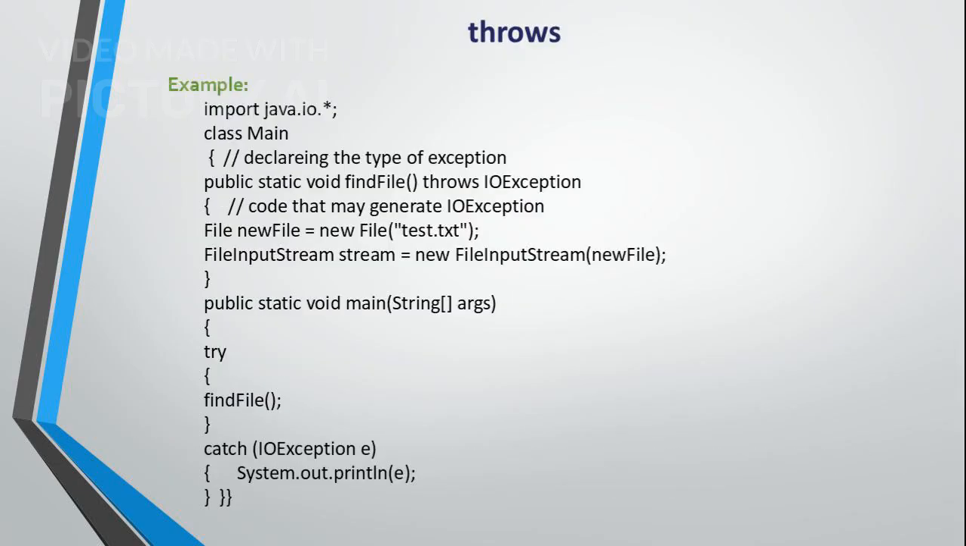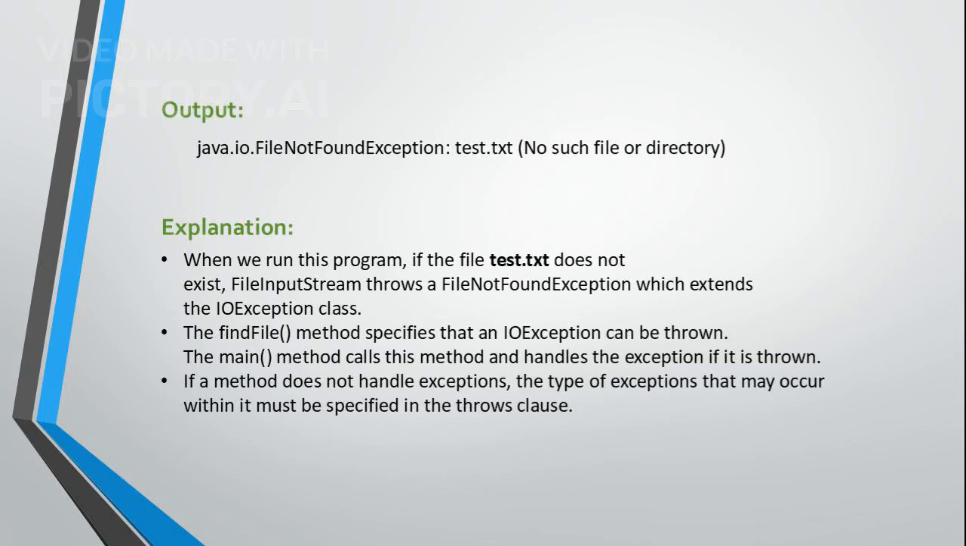In this example, we declare that the findFile method can throw an IO exception. If the file specified does not exist, a file not found exception is thrown and handled by the main method. When we run the program, if the file does not exist, a file not found exception is thrown. The findFile method specifies that an IO exception can be thrown, and the main method handles this exception. The type of exceptions that may occur must be specified in the throws clause.